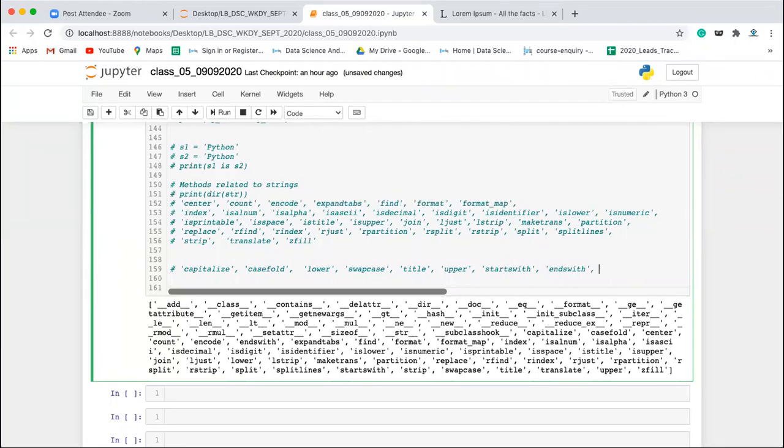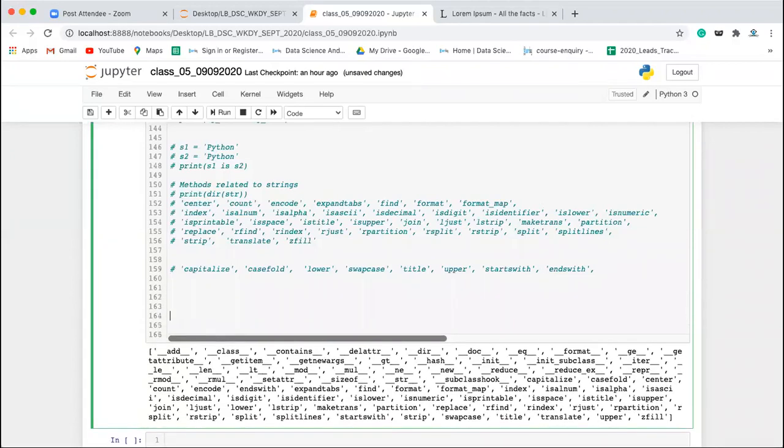So these are all the methods we are going to discuss in the first batch. Let's start with this capitalize method.